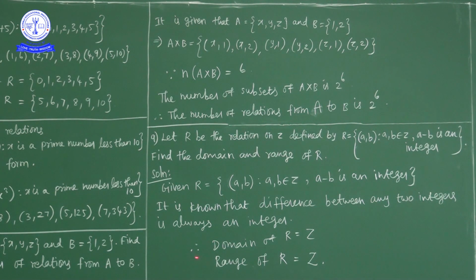So the domain of the relation is all integers Z. The range of the relation is also Z. So what is given? R is equal to ordered pair A and B where A and B are integers, and A minus B is an integer. The difference between any two integers is always again an integer. So the domain of the relation is Z and the range of the relation is Z.